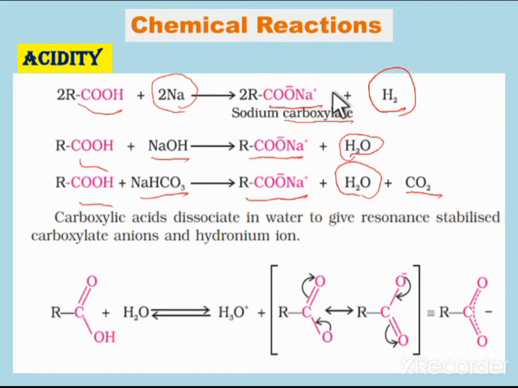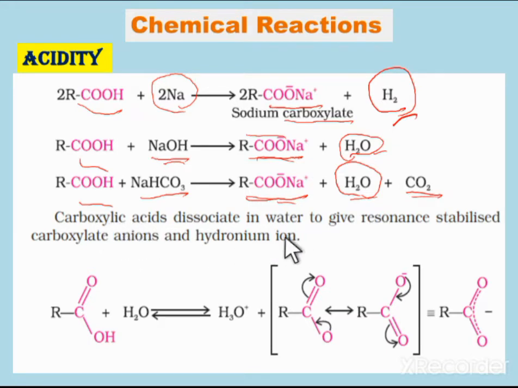In all these cases you can notice that the sodium salt of the carboxylic acid is formed. When treated with a metal, it releases hydrogen gas. When treated with the sodium hydroxide base, it forms the salt plus water. Whereas when treated with bicarbonates, it forms the salt of the carboxylic acid plus water and carbon dioxide gas. Based on all this, carboxylic acids have acidic properties.